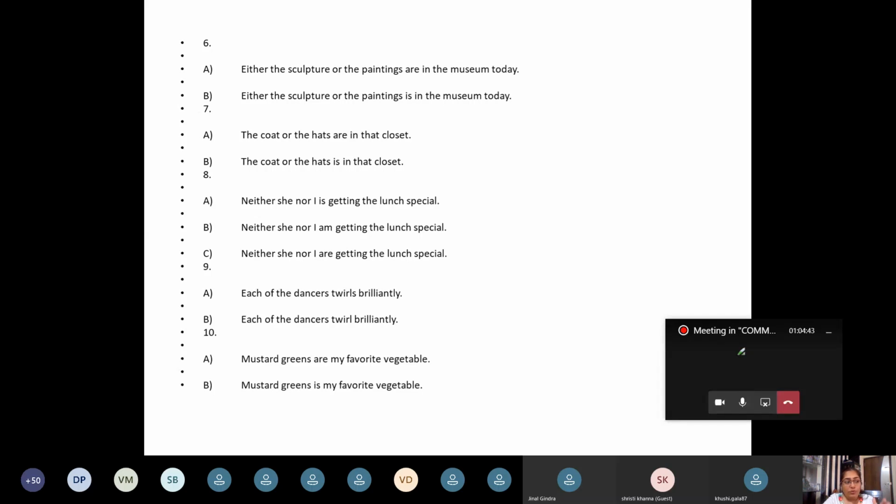You have to match not just the number but also the person. So if it is first person, it will not go with "is", it will go with "am". And so I would choose option B as the right one.